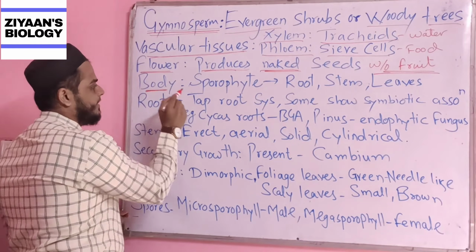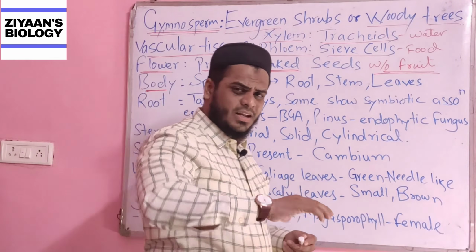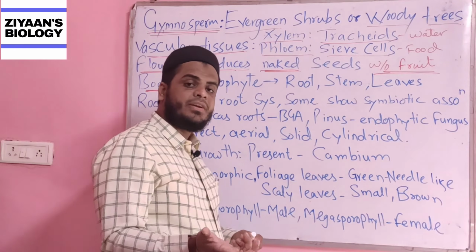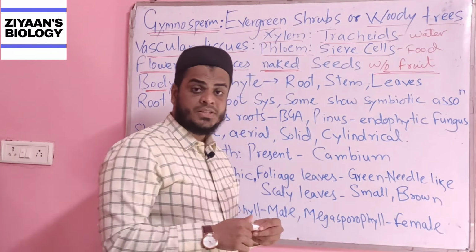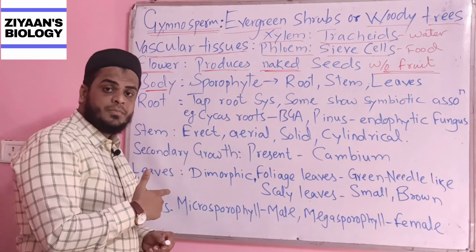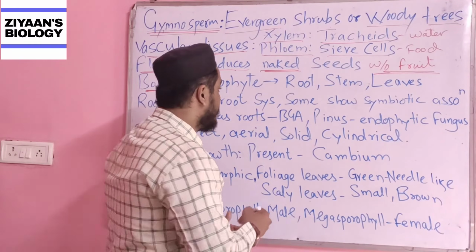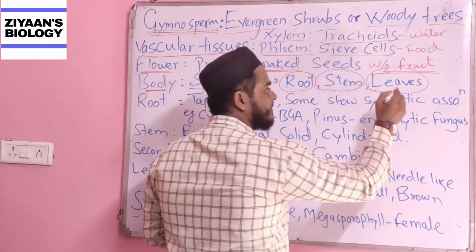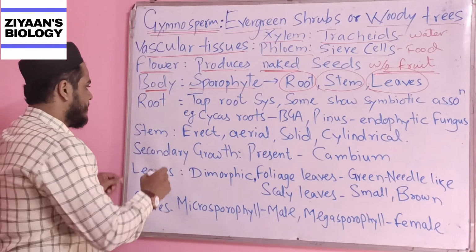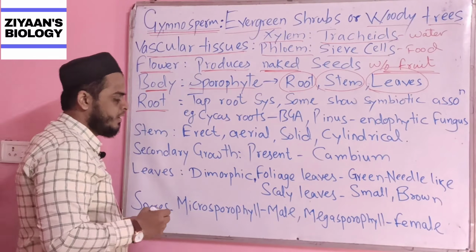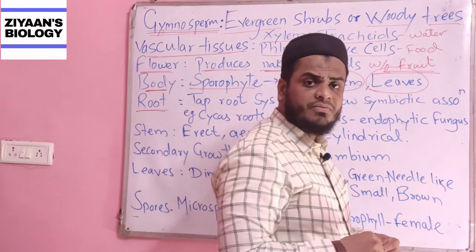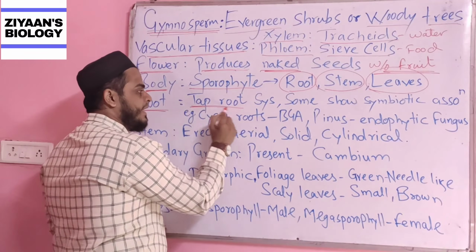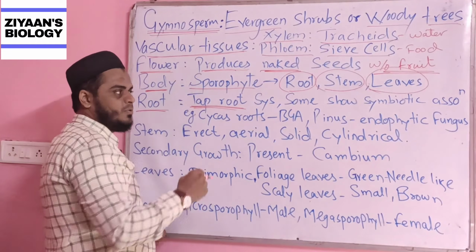Okay, about their body. We do know that they show alternation of generation, like the first phase of their life will be the gametophytic phase, then they shift towards the sporophytic phase. But please do remember, in case of the Gymnosperm, the sporophyte phase is the dominant, which is differentiated into root, stem and leaves. We'll be dealing with all of them one by one. The first thing first, root. We do know that there are two types of roots, either the tap root system or the adventitious root system. The primary type of root system is called the tap root system. This is present in the Gymnosperm.